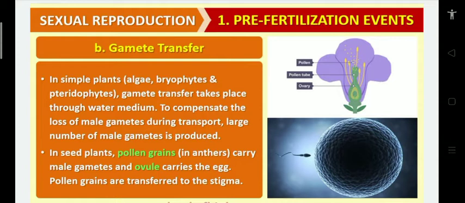So pollen grains are transferred to the stigma by different types of agents, either wind or water or insects or animals, anything. That is nothing but pollination. Name the event of transferring the pollen grain from anther to stigma: it is called pollination.